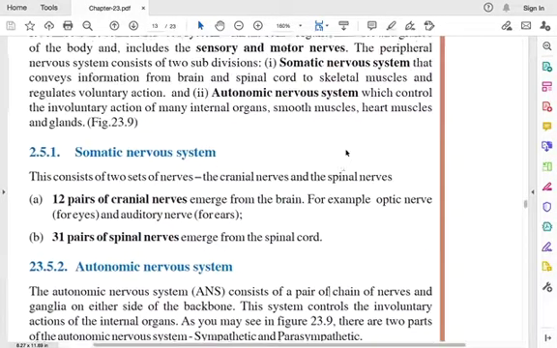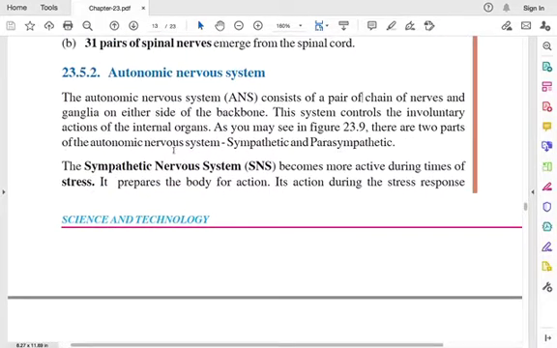Okay, the next one is autonomic nervous system. It consists of a pair of chain of nerves and ganglia on either side of the backbone. So what is ganglia? Ganglia is nothing but a group of nerve cells. They are called ganglia. So this autonomic nervous system controls the involuntary actions of the internal organs, as we stated earlier.